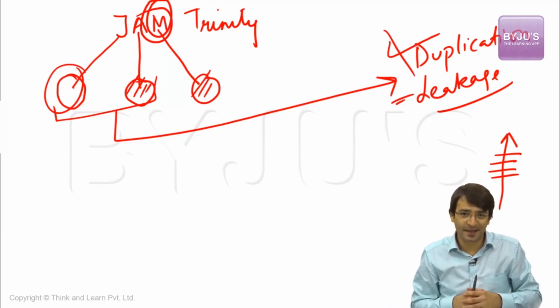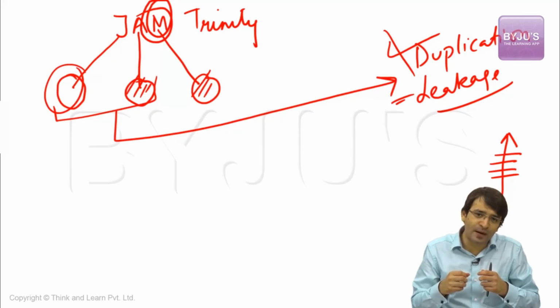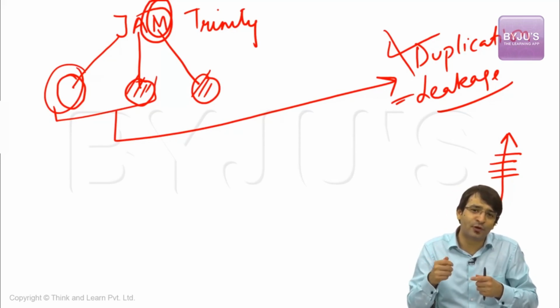Ultimately, I don't have to do this. A mobile number, when I'm providing this mobile number with my pension, ultimately I'll get a message on my phone that your pension has been credited.